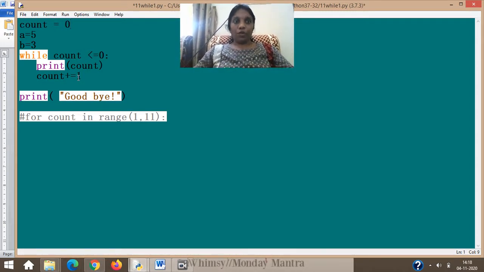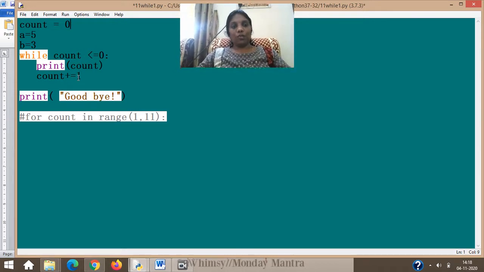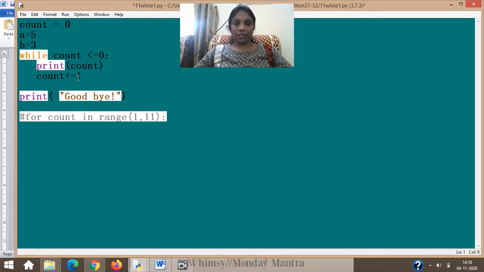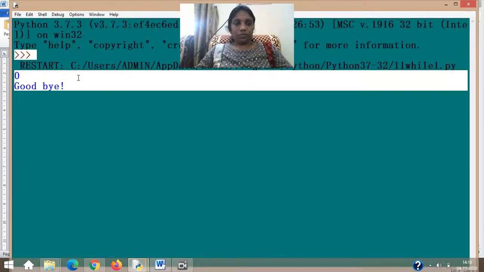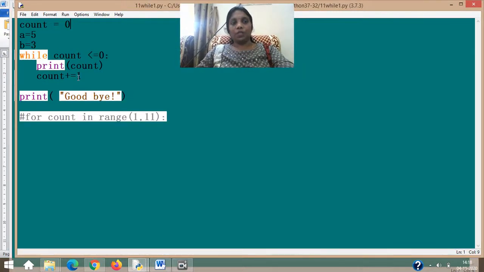Now another, it's not an infinite loop. I have given count equal to 0 and count less than or equal to 0. First time it will satisfy the condition. What happened? It satisfied the condition. It became 0. First 0 less than or equal to 0. 0 count printed. Count plus 1.